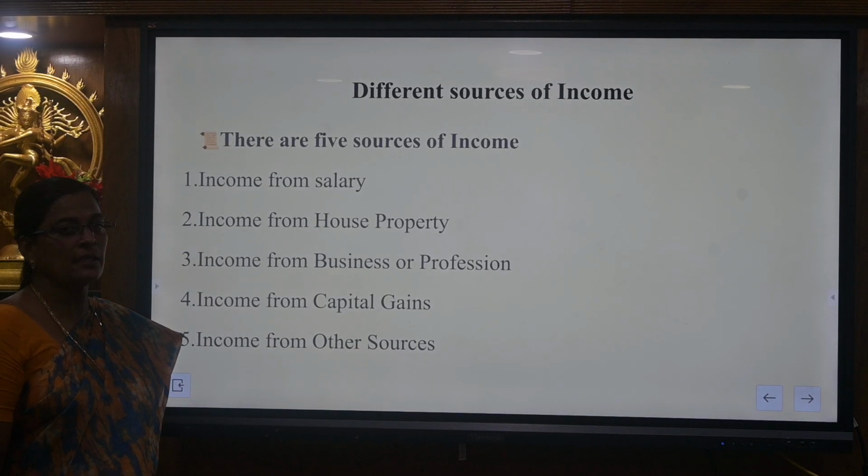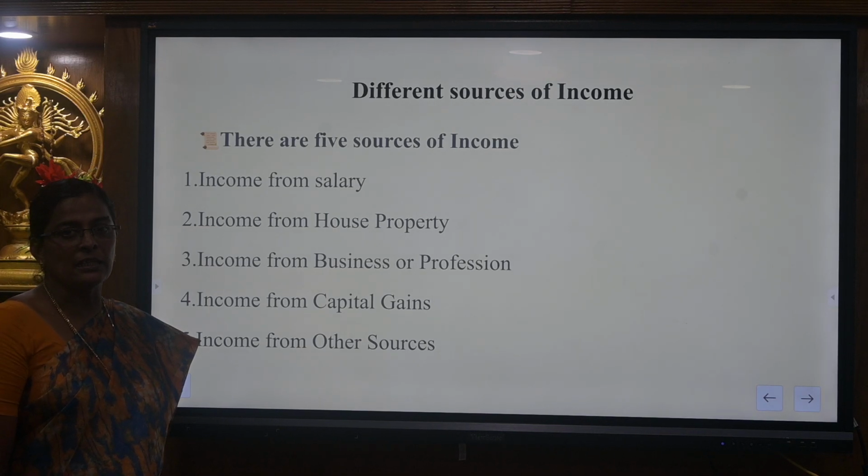There are 5 heads of income: income from salary, income from house property, income from business or profession, income from capital gains and income from other sources. Income from salary means if an assessee received income as a salary, it comes under the category of income from salary. And income from house property is the assessee receive income from let out property, it is termed as income from house property. Income from business or profession is the income earned from business, that is from manufacturing units. In case of profession, if they earn anything by spending his knowledge, it is termed as income from profession.